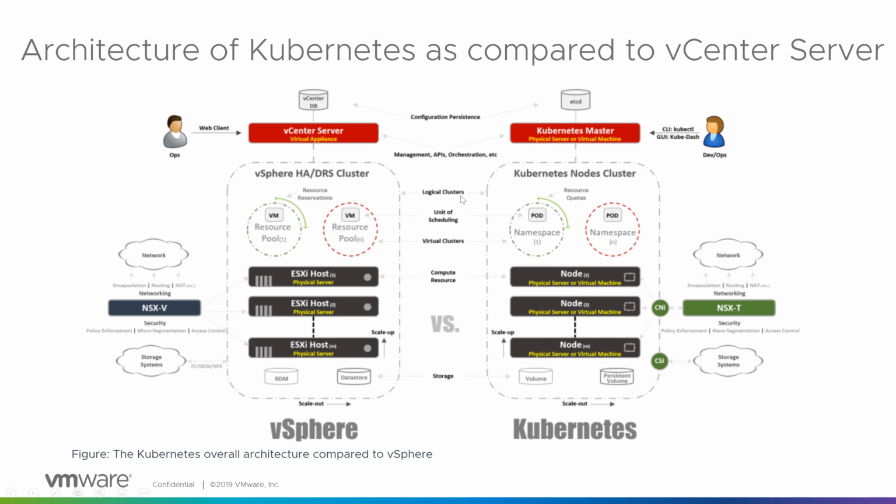And vSphere clusters are similar to the K8s node cluster. See, this is a vSphere HA/DRS cluster which has ESX hosts. Similar to that, a Kubernetes node cluster will have nodes. These nodes can be physical servers or they can be virtual machines. And in an HA/DRS cluster, we do create resource pools so that we have a quota, we have a reservation. Similar to a resource pool, the same construct in Kubernetes is a namespace. So this is the similarity. I hope you can visualize. So we'll have a database, we have a management server, and then we have participating nodes in that and resource pools.